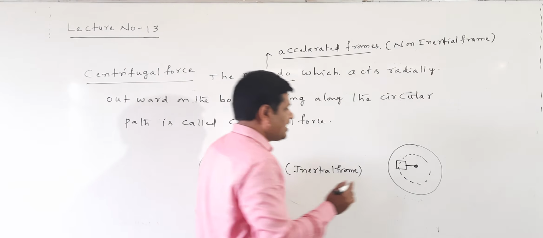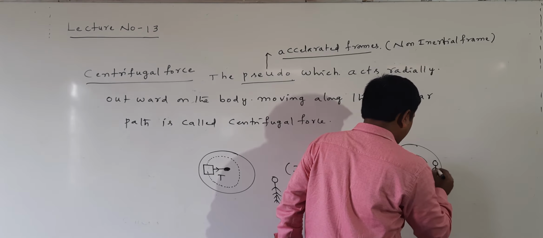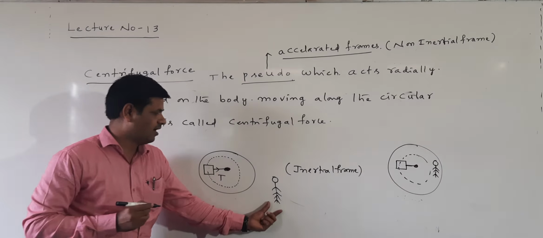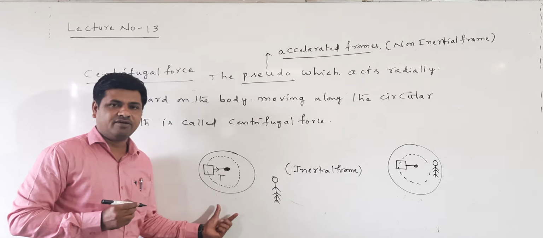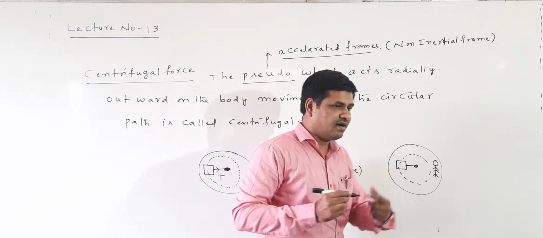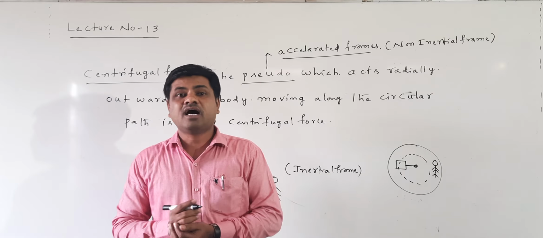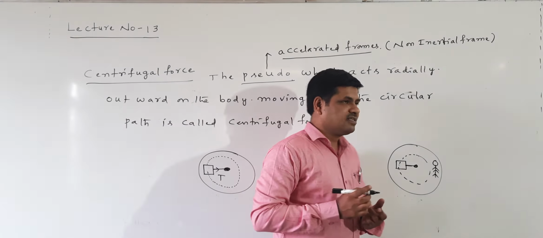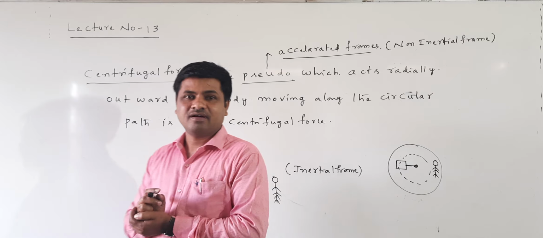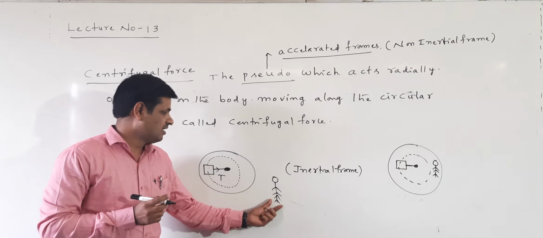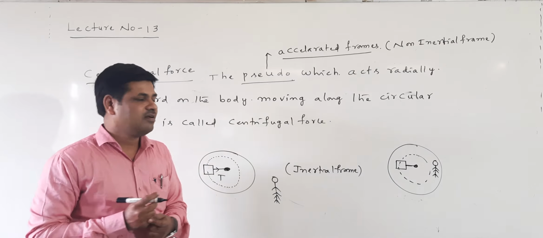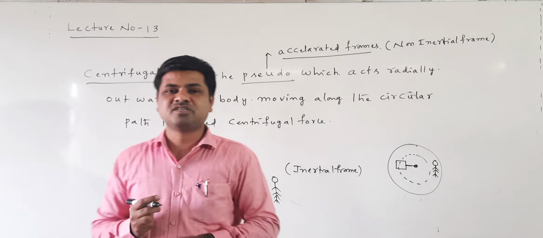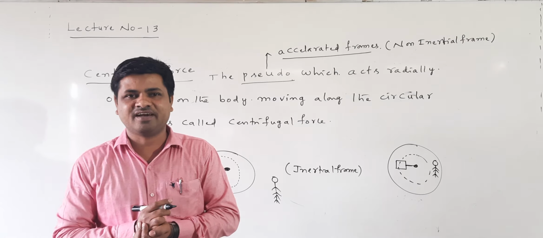Now, here the observer is sitting on the disc. Here the observer is outside the rotating disc. Now the observer sitting on the rotating disc observes that the body is in the rest position. But the observer outside observes that the body is in motion. Why is the body in the rest position here?